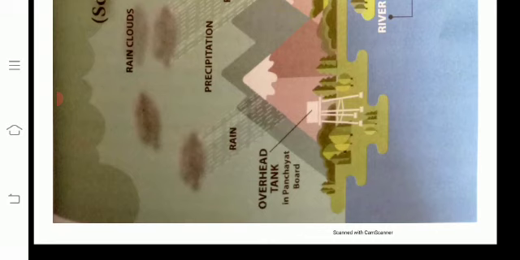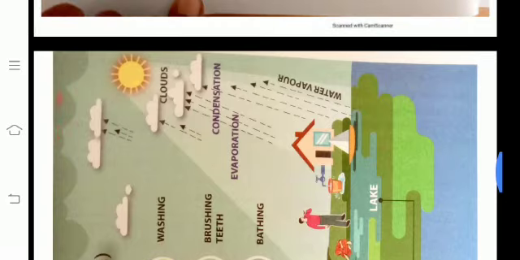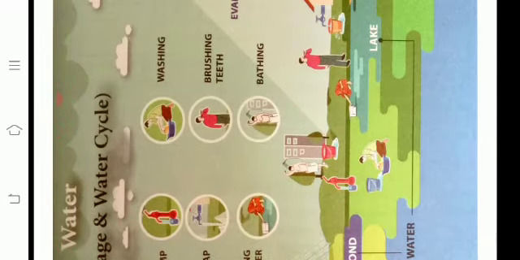The overhead tank of the Panchayat board, you see this Panchayat overhead tank. Every village has this type of tank. They store the water in the tank, okay? Then the people use the water in the tank, so they save the water. Then surface water, okay? Now you understand very clearly, you should save the water for your future generation. For your future generation to live well, you must save water, okay?